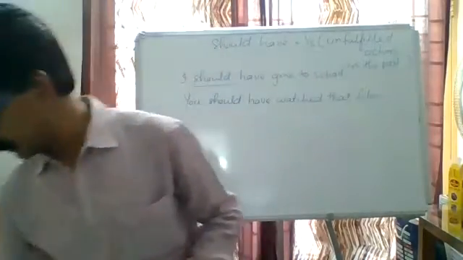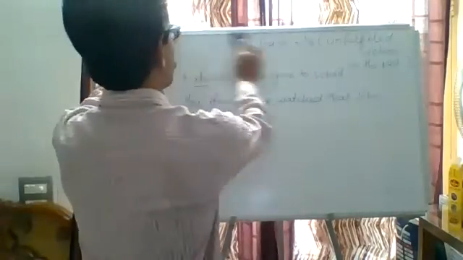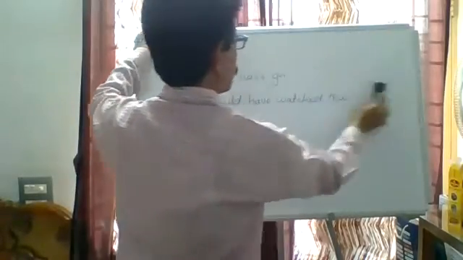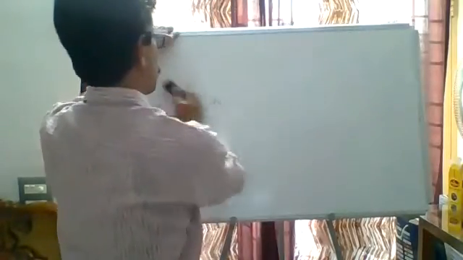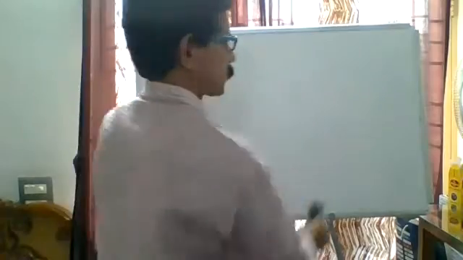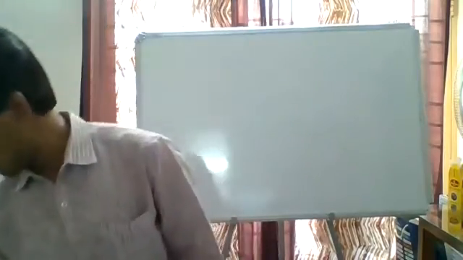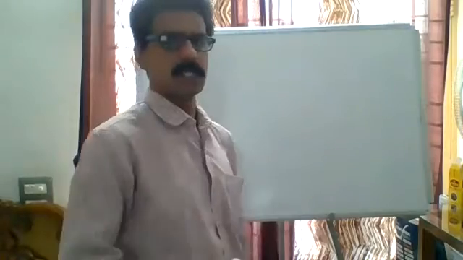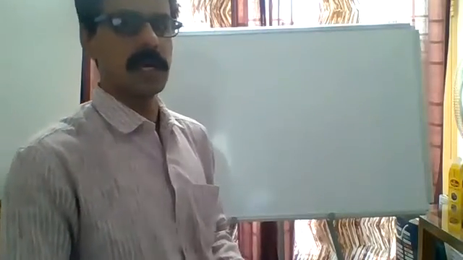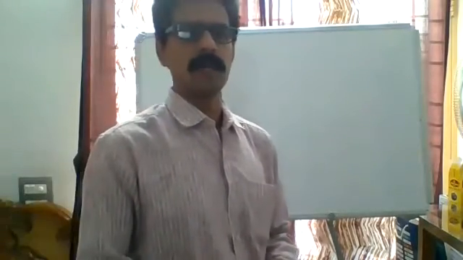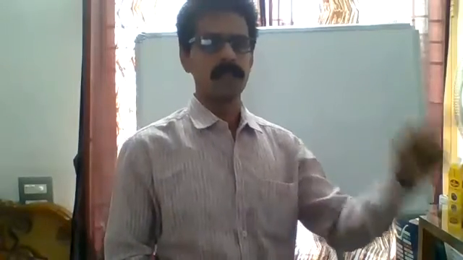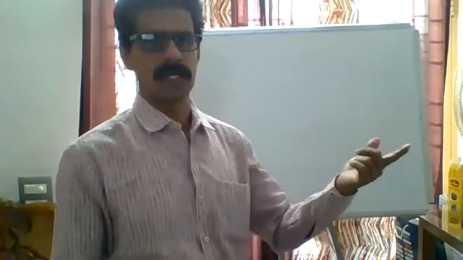Now let us go with another modal auxiliary verb. Last 2 days we spoke about the auxiliary verbs only. Auxiliary verbs are two types: primary auxiliary verbs and modal auxiliary verbs. Now we are discussing modal auxiliary verbs. Already will, shall we completed. Will and shall is used with future tenses. I will and I shall, we can say.